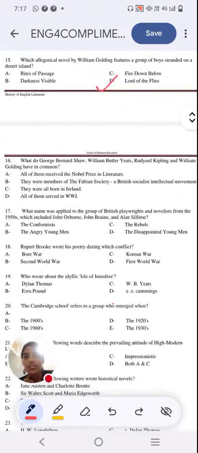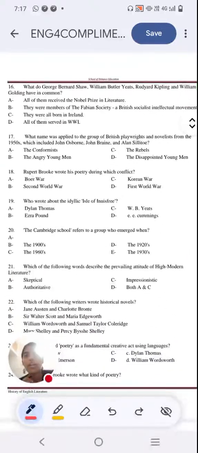Next question. What do George Bernard Shaw, William Butler Yeats, Rudyard Kipling and William Golding have in common? Option A, all of them received the Nobel Prize in Literature. Option B, they were members of the Fabian Society, that is a British socialist intellectual movement. Option C, they were all born in Ireland. Option D, all of them served in World War I.